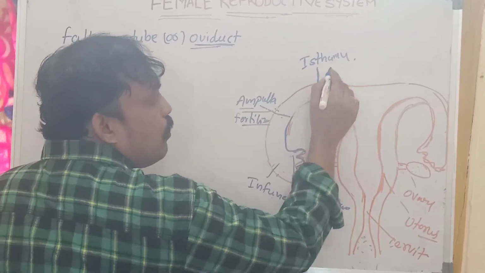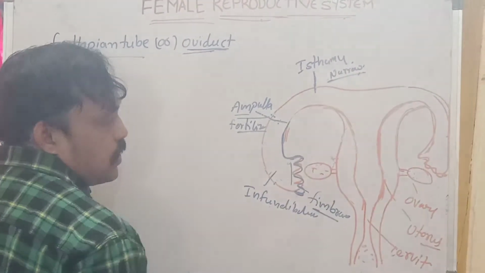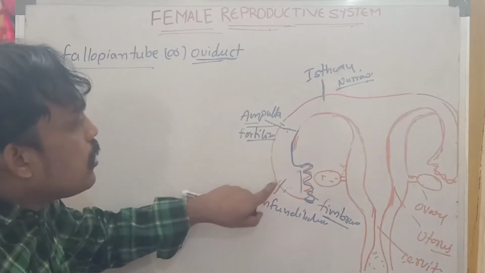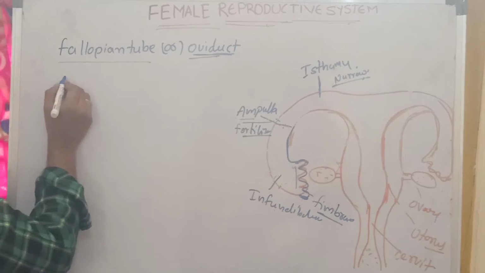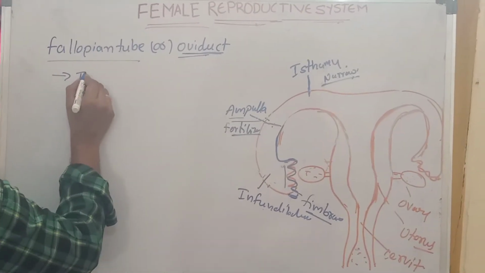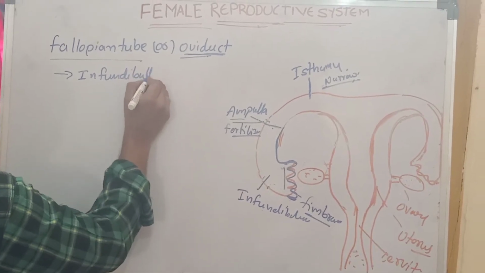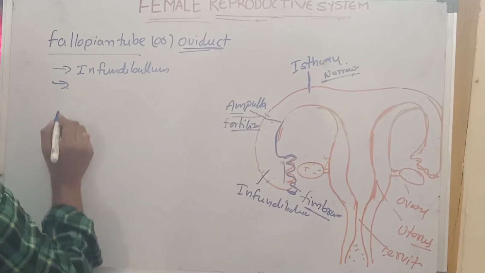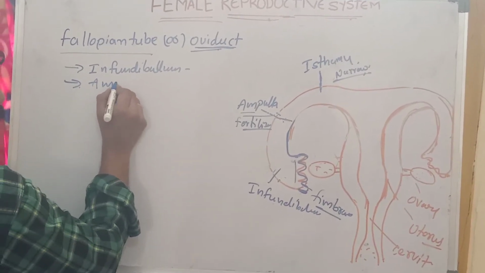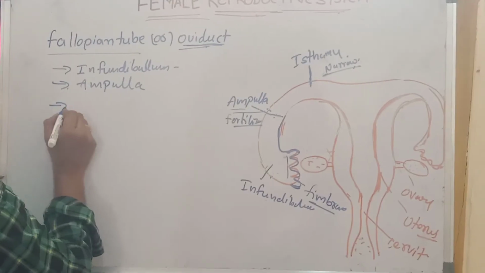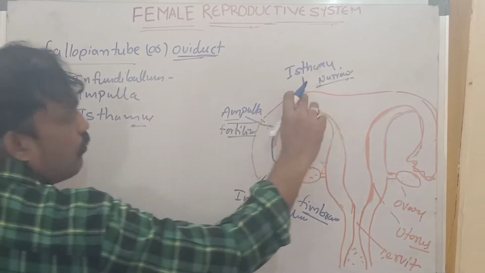After that, the narrower region we can call the isthmus. This is especially for the oviduct or fallopian tube. The fallopian tube is divided into three parts: the infundibulum, which is the wider region; the second one, the ampulla, where fertilization occurs; and the third one is the isthmus, which is the narrower part.